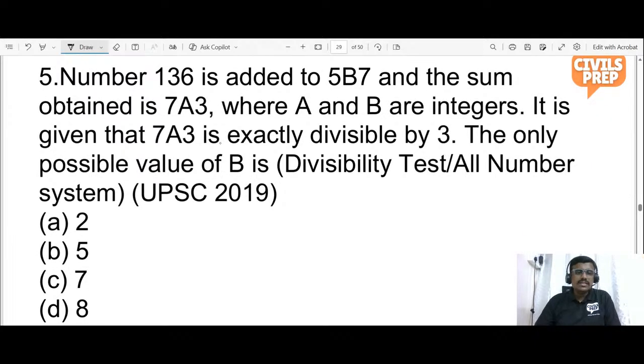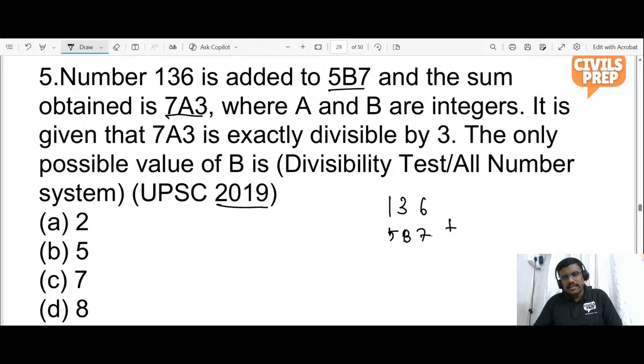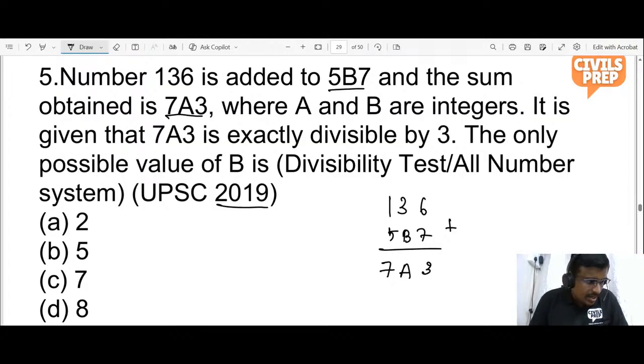So it is a previous year question asked in the year 2019. It comes under divisibility rule or all number system. What is given is a number 136 is added to 5b7 and the sum obtained is 7a3. Where a and b are integers and the number 7a3 is exactly divisible by 3. What is the only possible value of b?